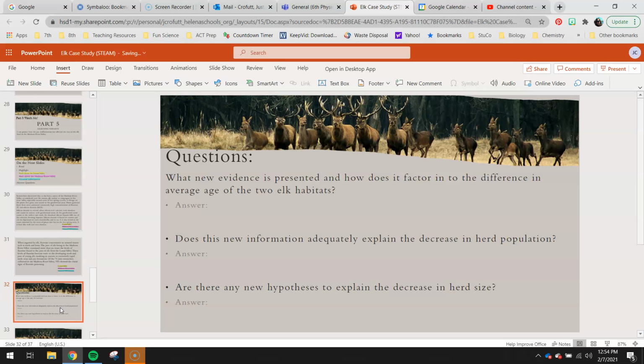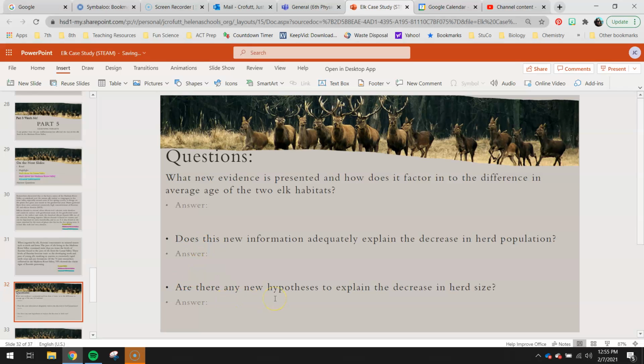By this point, we know elk are having a calf once they become mature after a year or two of being born. They're starting to have calves of their own when they're really young. So why is the Madison River Valley herd so small? I really want you guys to think of that. Does that explain, if they're maybe dying early, why are they still low in numbers? They're not dying early enough where they're not reproducing.